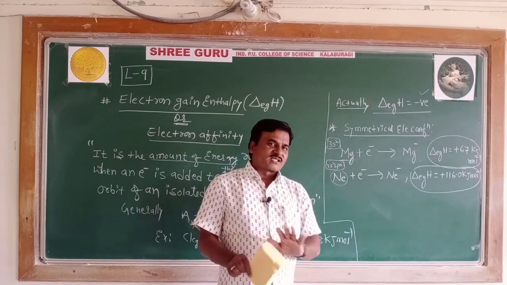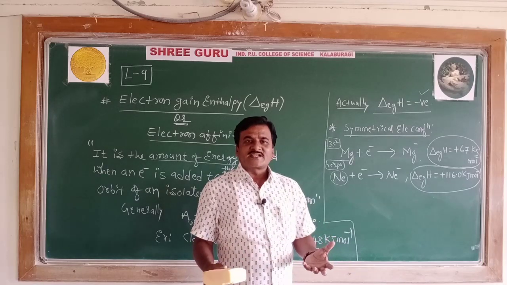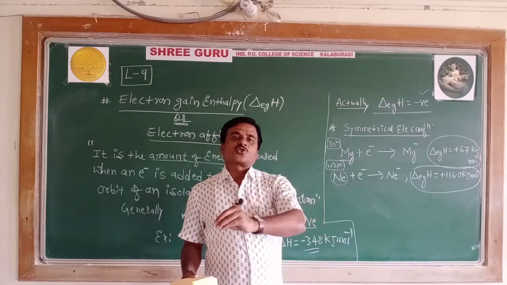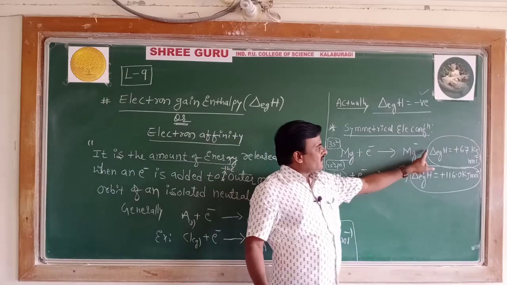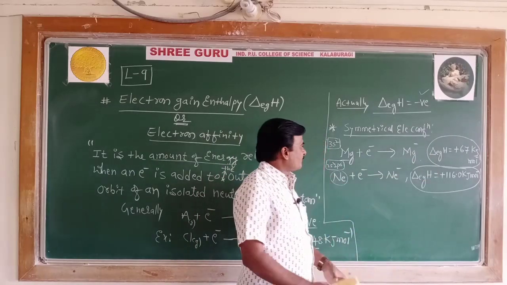Since those elements do not show a tendency to gain the electron, extra energy is to be supplied externally. That's why the electron gain enthalpy of such elements is shown with a positive sign.